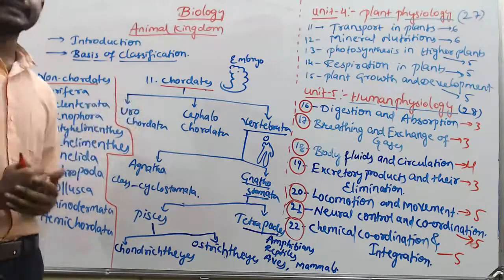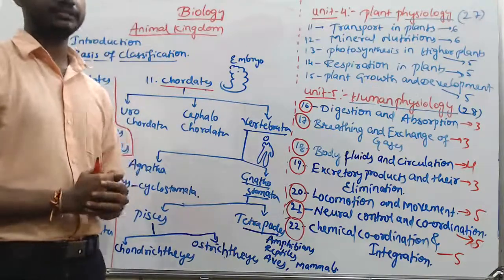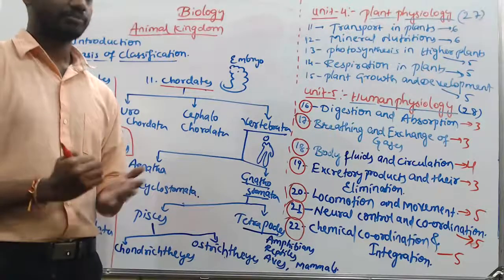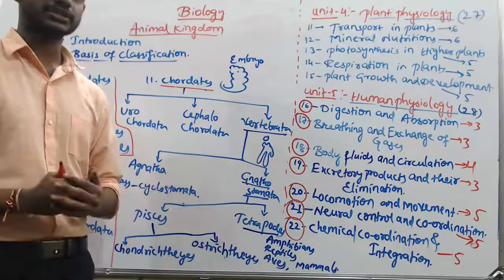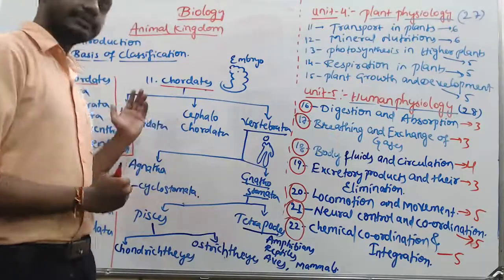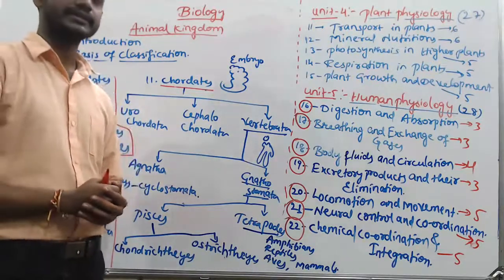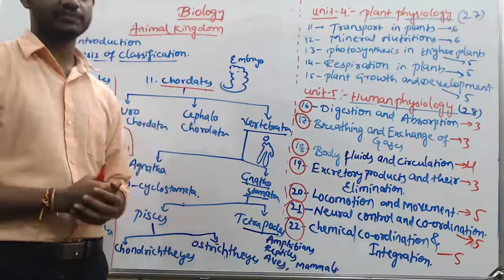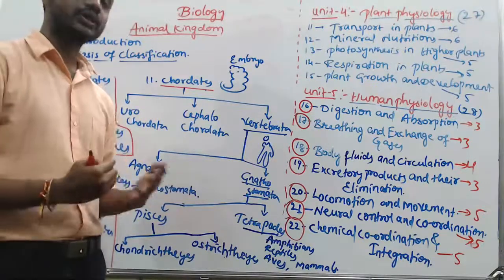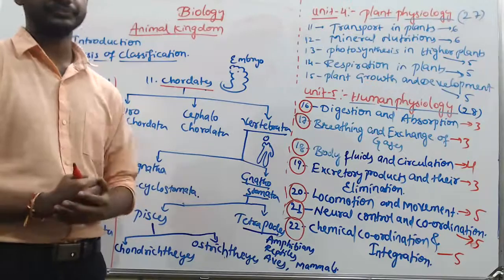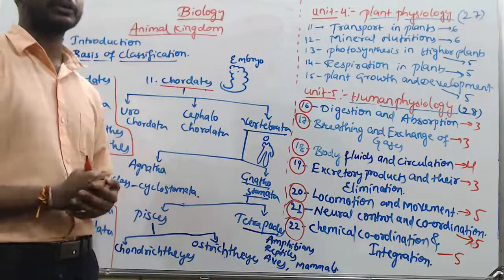Right. After this, the second unit, structural organization in plants and animals. The first one is morphology of flowering plants. Morphology is nothing but the external features, outer characters: the shape, size, structure, color, appearance, right? The second one in the second unit is anatomy of flowering plants, where we're going to study the plants by dissecting their parts, to identify monocot or dicot. Okay, you might have come across parenchyma, collenchyma, and sclerenchyma, xylem and phloem. You're going to study these cells or tissues in detail in anatomy of flowering plants.